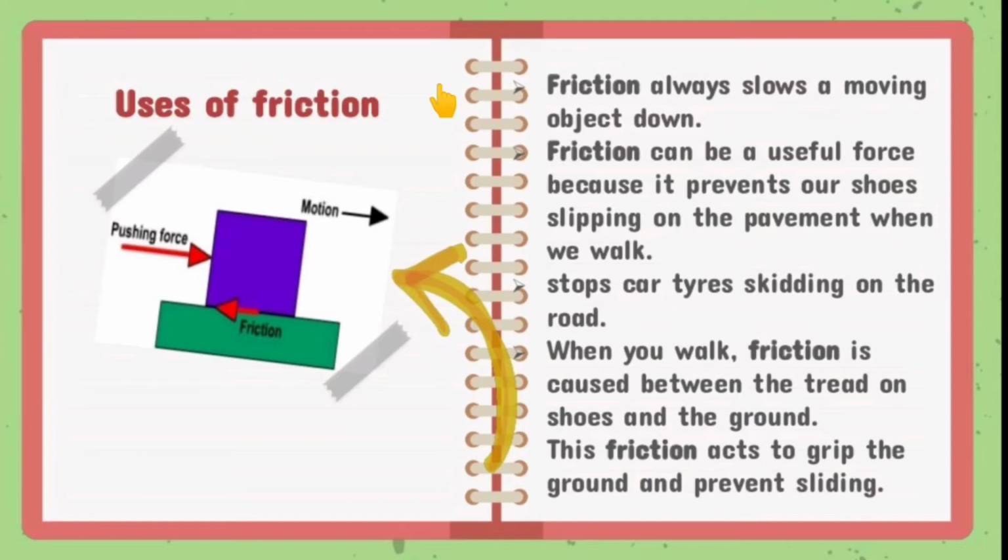So here friction can be useful. How can it be useful? It prevents our shoes from slipping on the pavement when we walk. Also, friction stops car tires from skidding on the road. When you walk, friction is caused between the tread on the shoes and the ground. Means there is friction between the lower part of our shoes and the ground. This friction acts to grip the ground and prevent sliding.